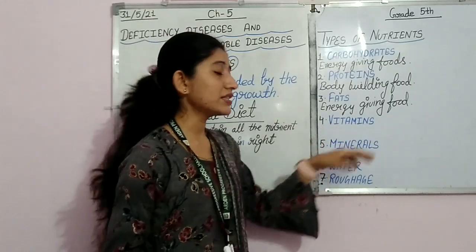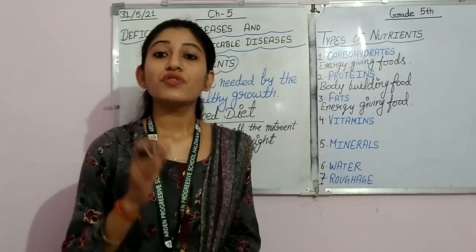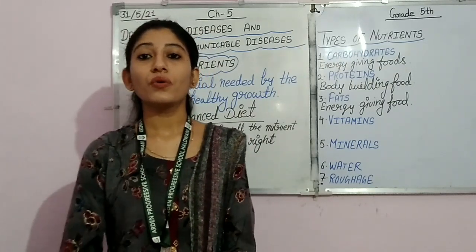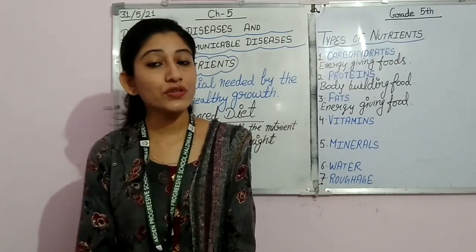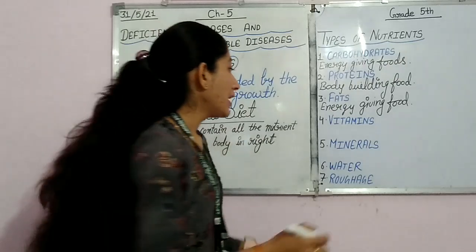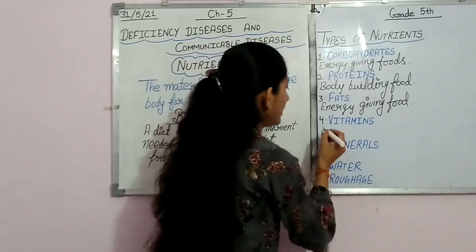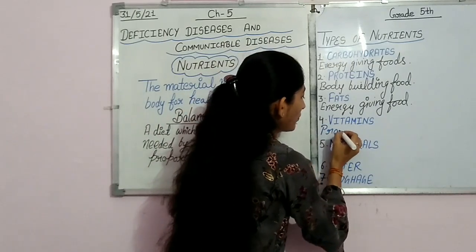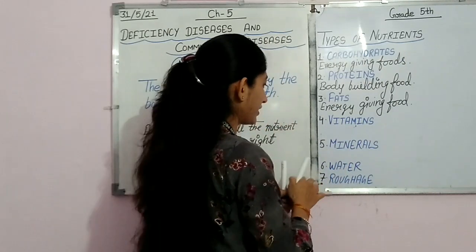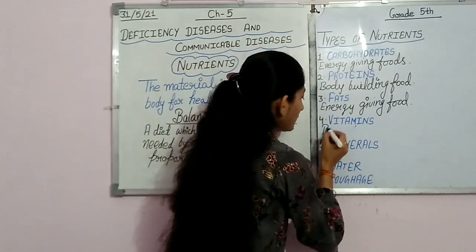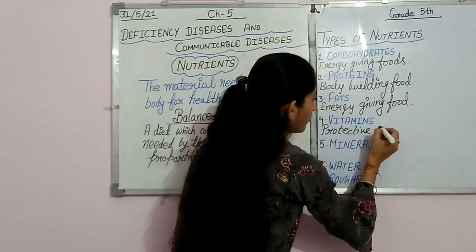Then we have vitamins. Now what are these vitamins? So students, these vitamins are also known as protective food. Now, when we talk about the vitamins, we say that these are protective food.